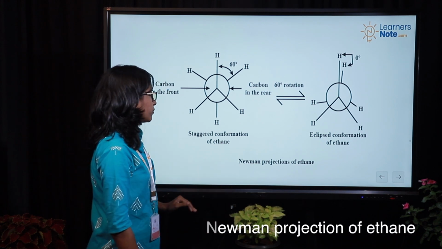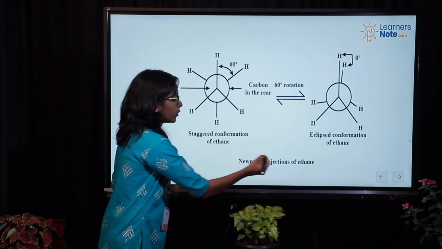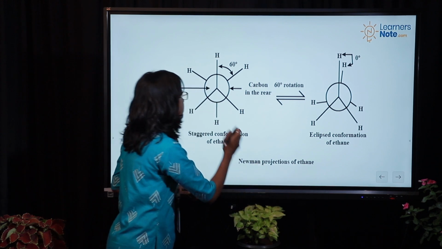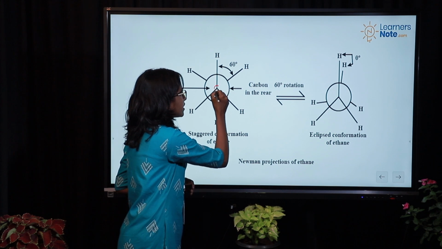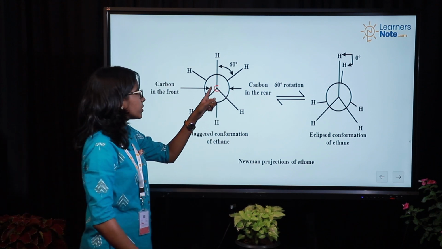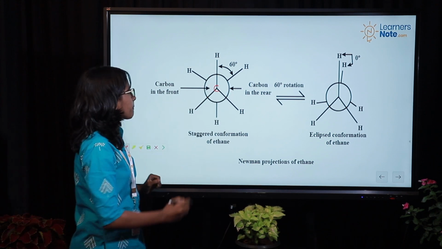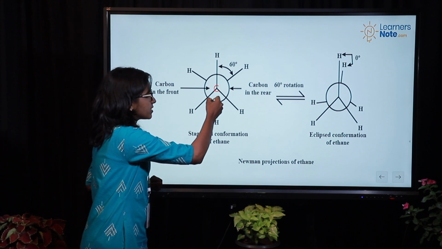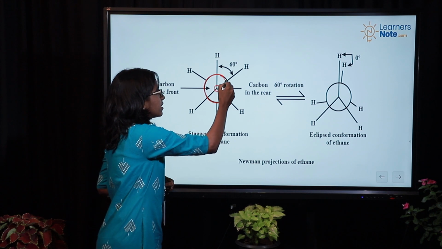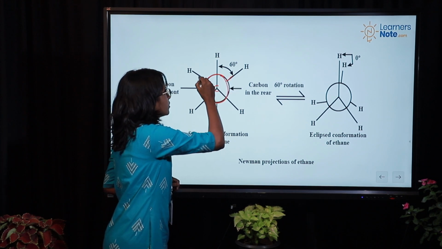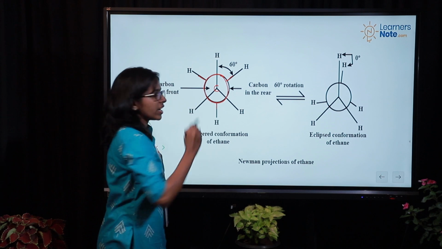In the Newman projection of ethane, we know there are two carbon atoms, and the first carbon atom is represented at the center. To this carbon there are three hydrogens, and the second carbon atom is the circle itself. To this carbon we have also put three hydrogens.